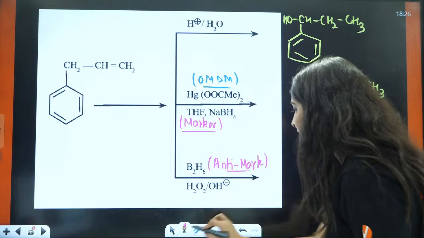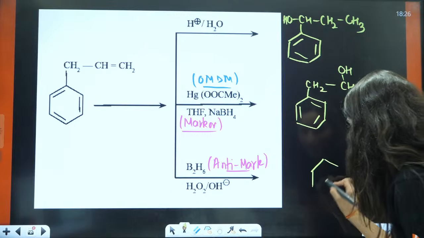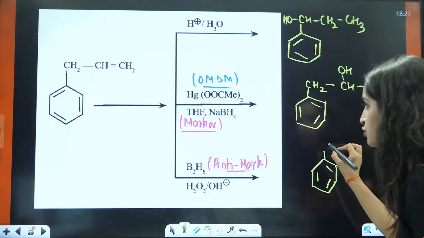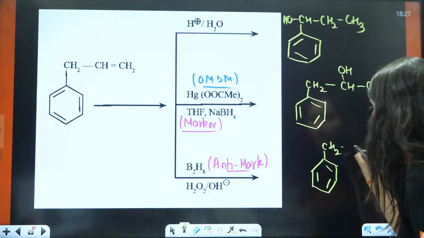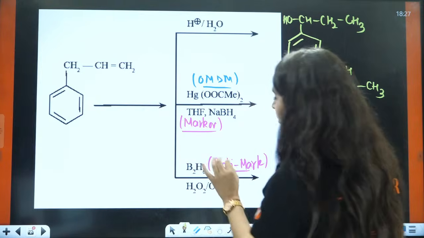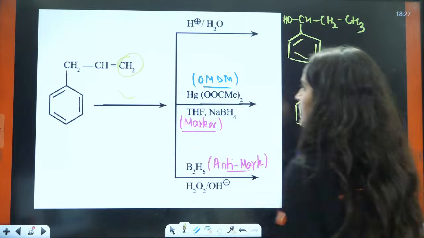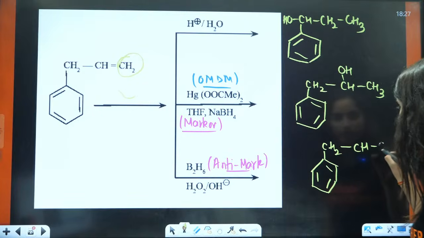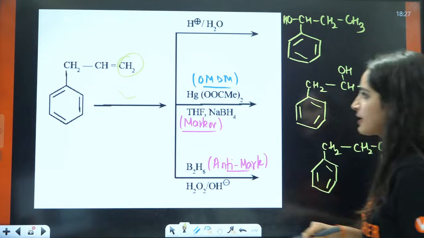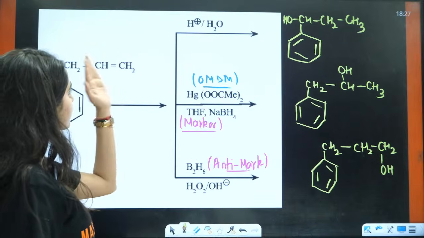Anti-Markovnikov rule means the negative part goes to the carbon with more number of hydrogens. So you will have the benzene part here, and this is CH2, this is CH2, then this is carbon. This double bond will break, and your negative part is attached to the carbon with more number of hydrogens, meaning this part. Right, so it will be CH, CH2, OH, and here you will have hydrogen. So these are the 3 different products that we are forming,